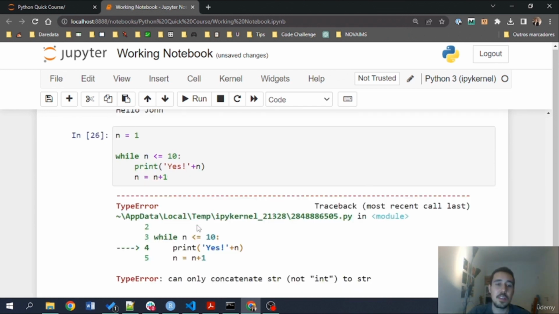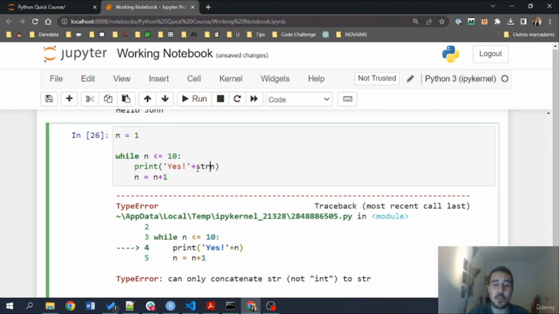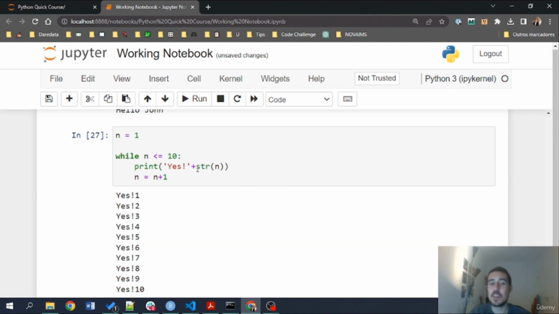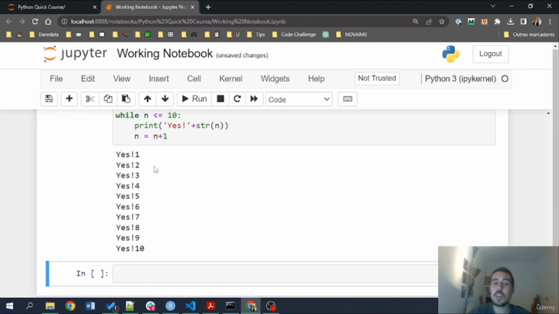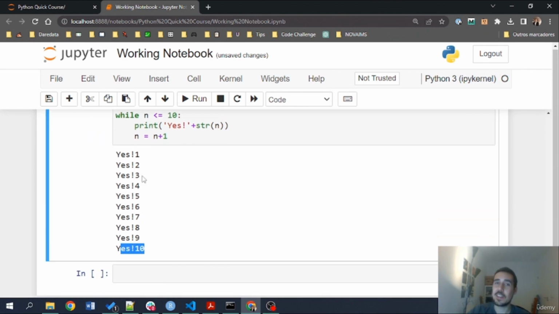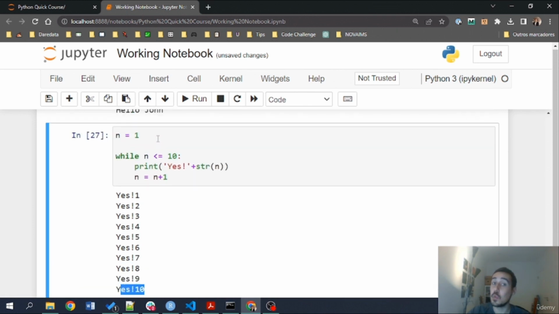Let's run this, and oops, I have an issue. I can't apply a concatenation between strings and integers, of course. So I'll convert this n to a string by passing the str function. Now we have yes1, yes2, yes3, yes4 until yes10. What happens is that when Python updates this n to 11 and evaluates this while loop again, 11 is not less than or equal to 10, and then the loop stops.